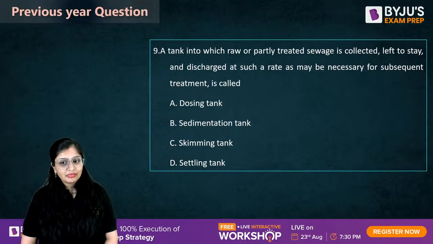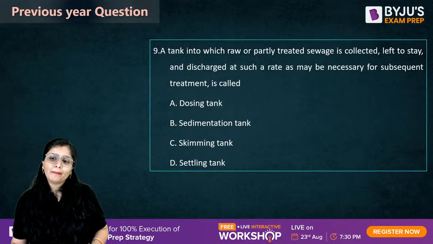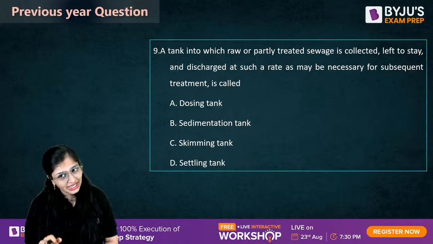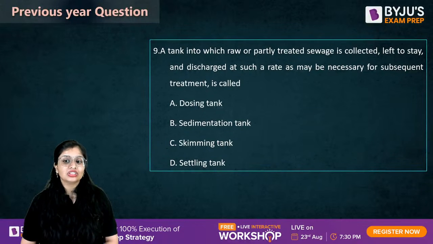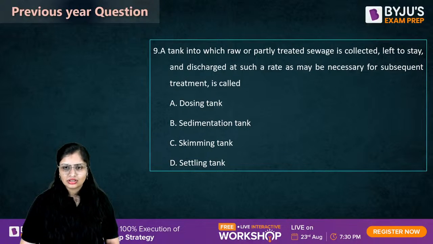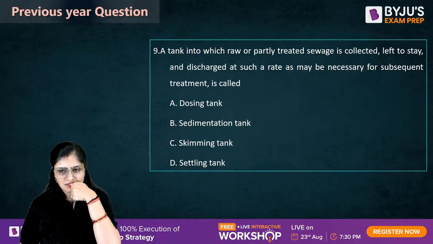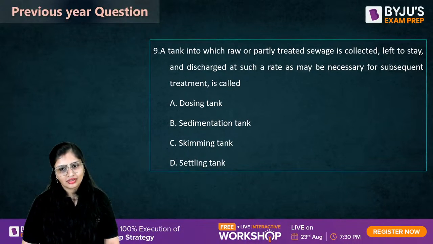A tank, this answer I want from everybody. A tank into which raw or partly treated sewage is collected. It is allowed to stay and discharge at such a rate as may be necessary for subsequent treatment. Come on, guys. Very good.